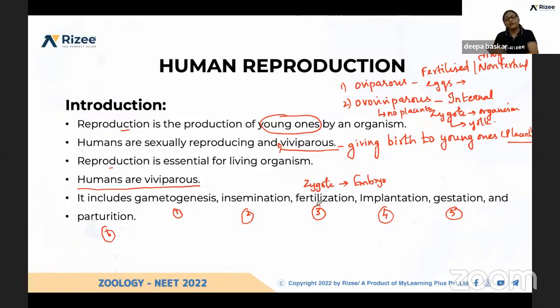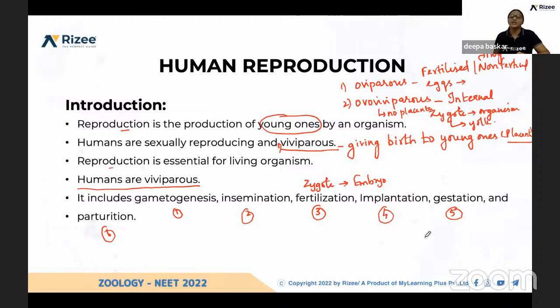We will see each of these under the fertilization topic. At the 32-cell stage, it moves from the fallopian tube, where the fertilization happens, into the uterine wall, and it gets implanted. It gets attached to the uterine wall. That process is called implantation.